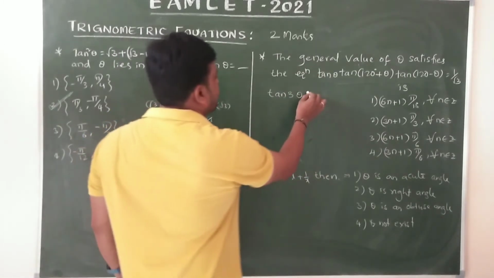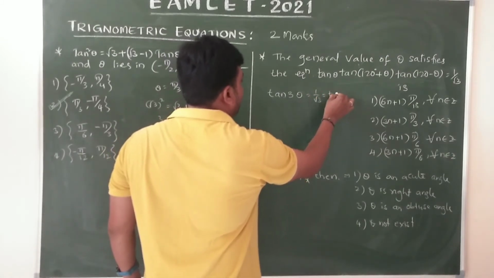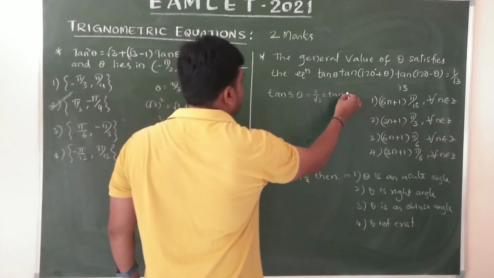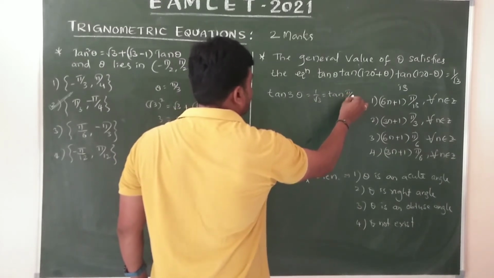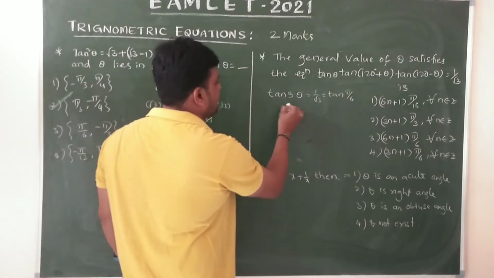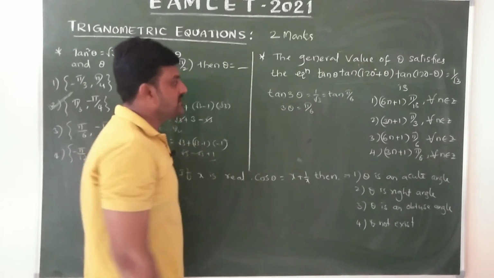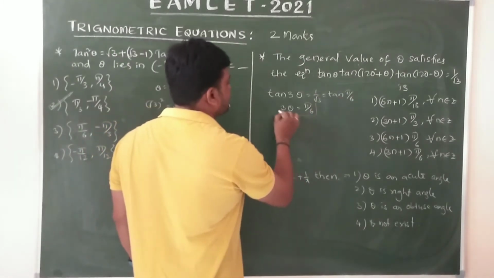Clearly tan 3 theta equals 1 by root 3, then 1 by root 3 equals tan of which value? Tan 30, yes or no? Tan 30 is 1 by root 3. Then 3 theta equals pi by 6 is a principal solution.